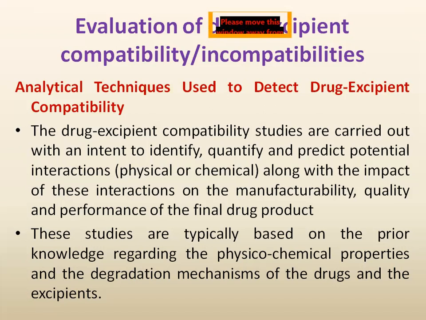These studies are typically based on prior knowledge regarding the physicochemical properties and the degradation mechanisms of the drug and excipient. We know that somewhere in the literature it is mentioned that there may be an interaction if we use this drug with this excipient, and some mechanism is also mentioned of how they get degraded or how they react. Based upon that, we do these stability or incompatibility studies.